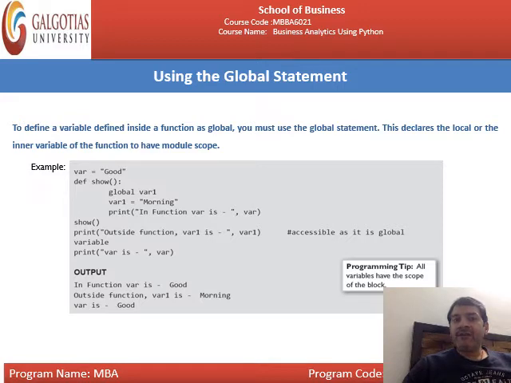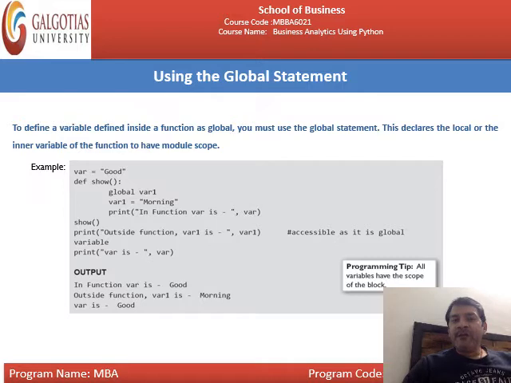Var1 is what? You have written it as morning. That means morning is to be stored into the variable var1, and you have already mentioned var1 is the global. Now you print in function var is, then var. Var is what? It contains good or it contains morning. It depends. Okay, what is it? Var. Var contains good, not morning. Var1 contains morning, but now this is the global variable, and within the function you are accessing this particular global variable. Okay, then you have written show.